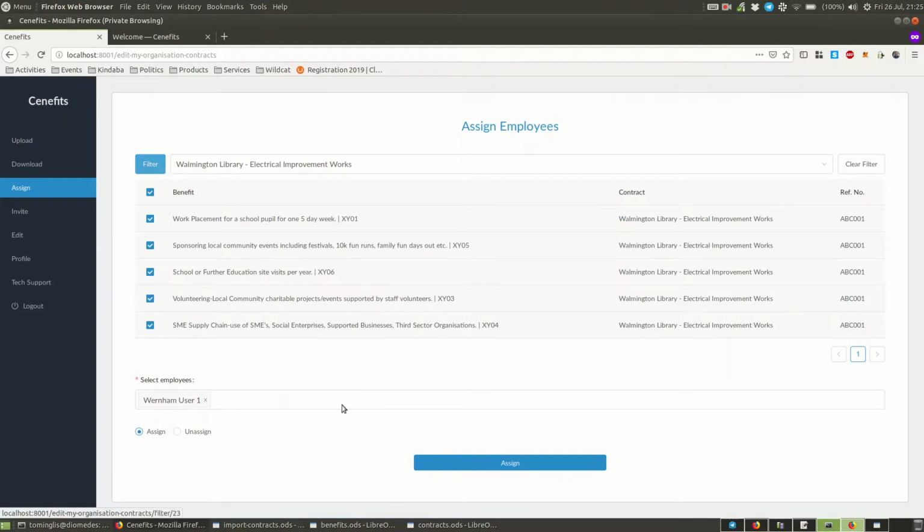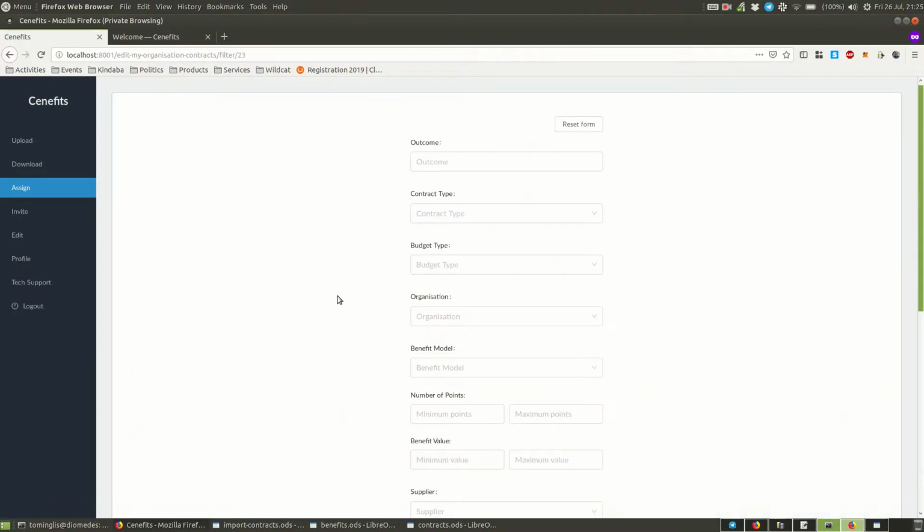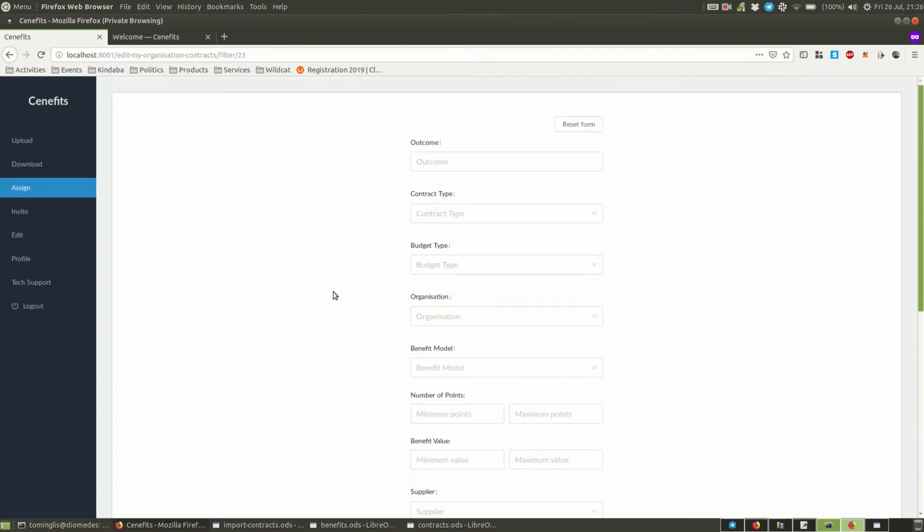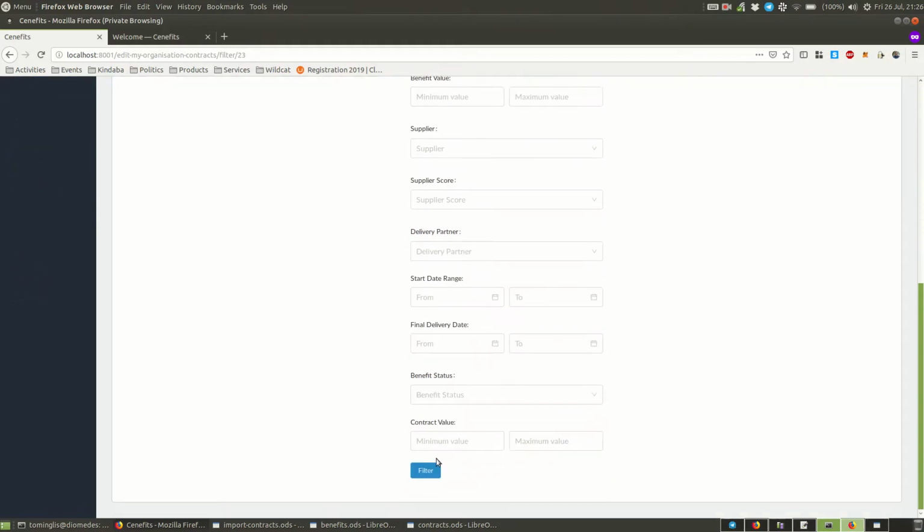You can also, if there's a really large number of items here, apply additional filters from this list, based on some of the other things that are stored on the contract and the benefit model.